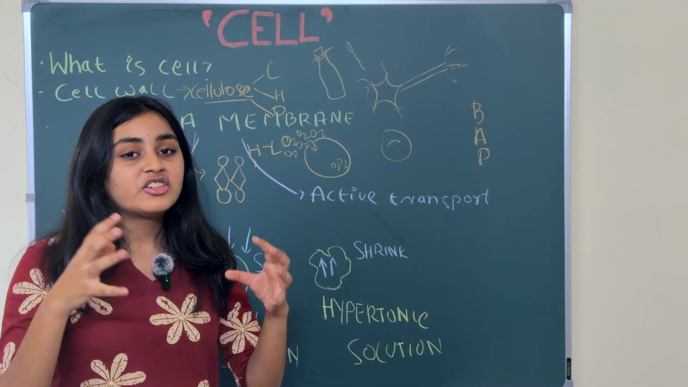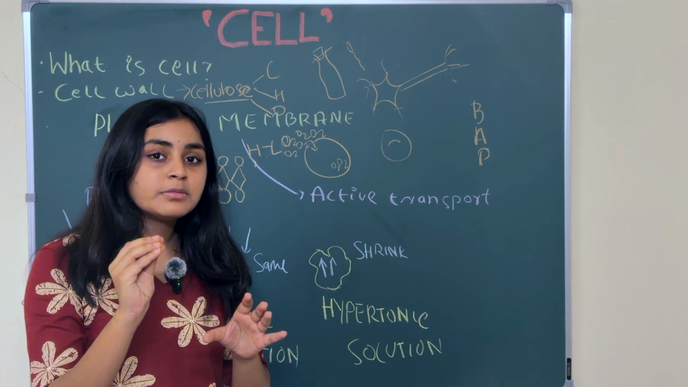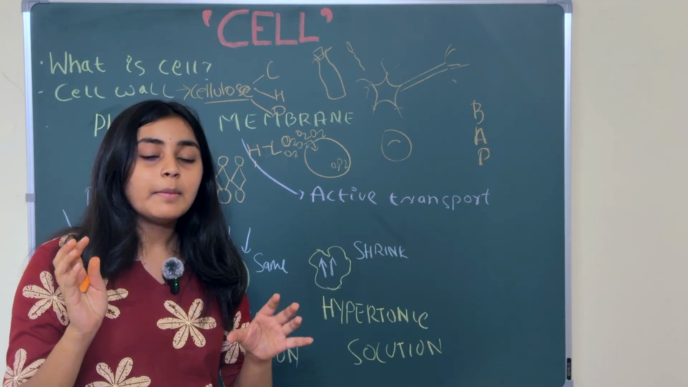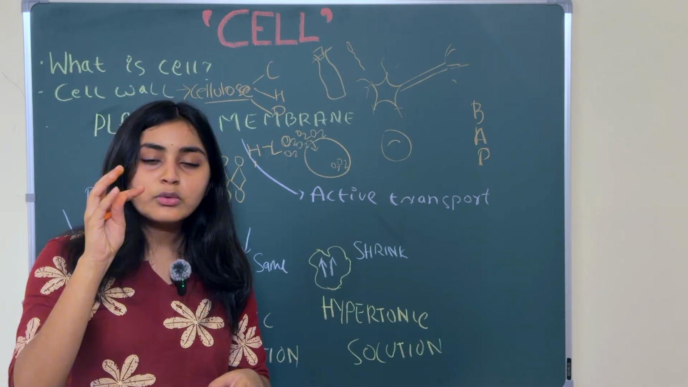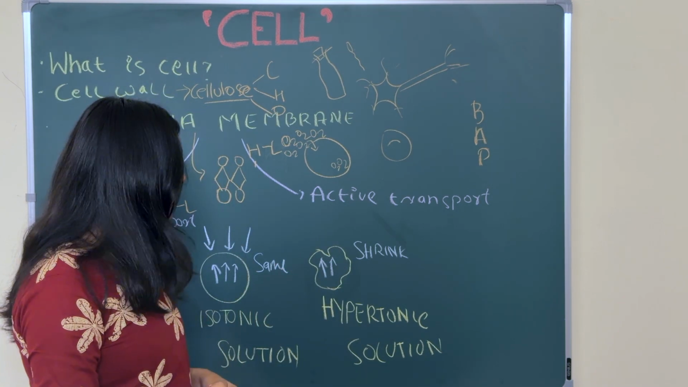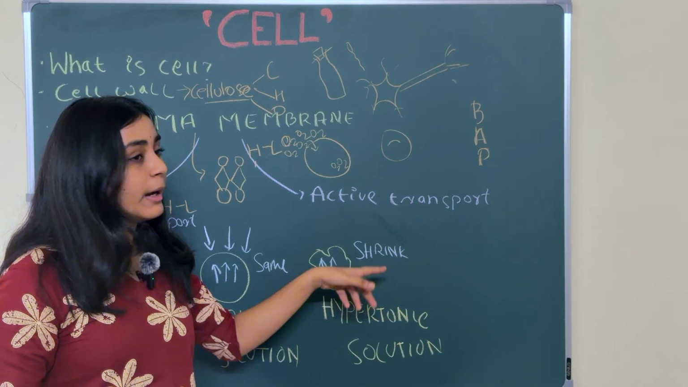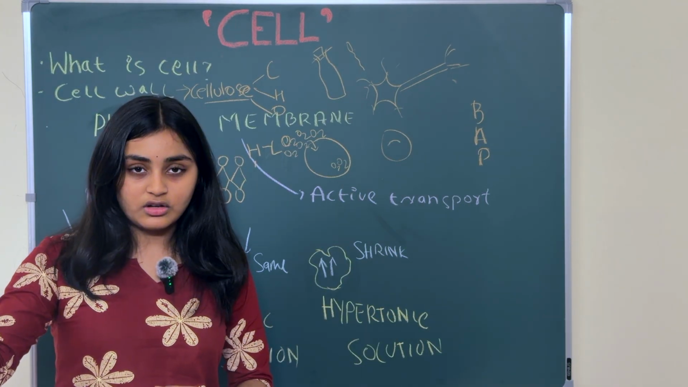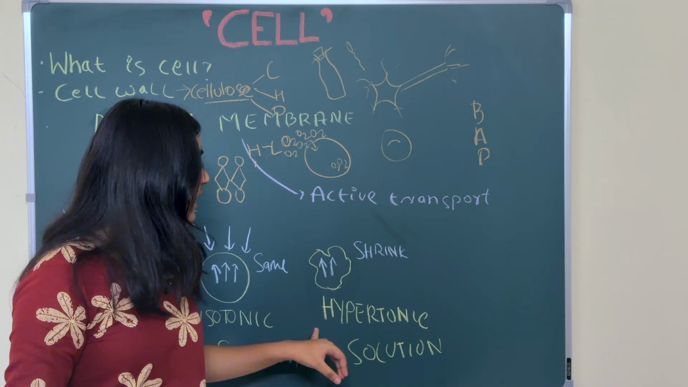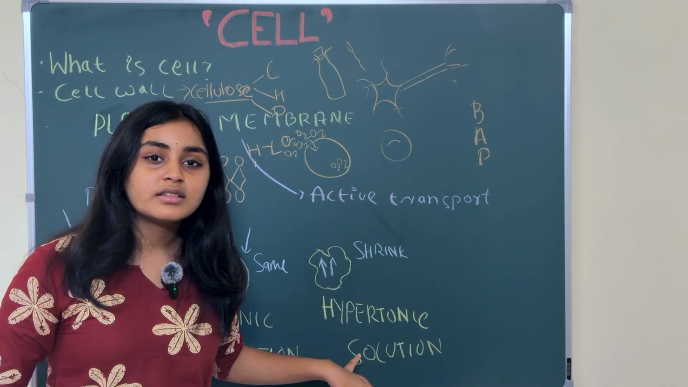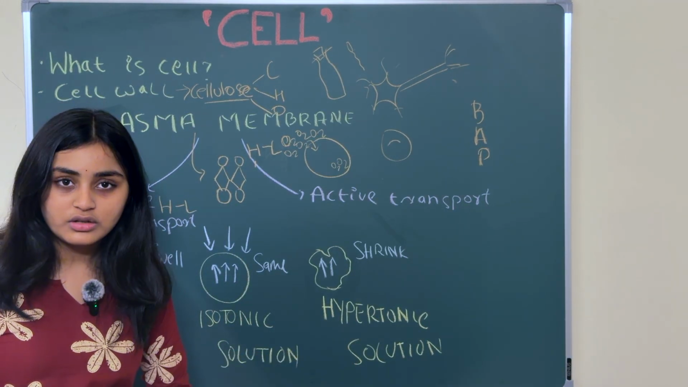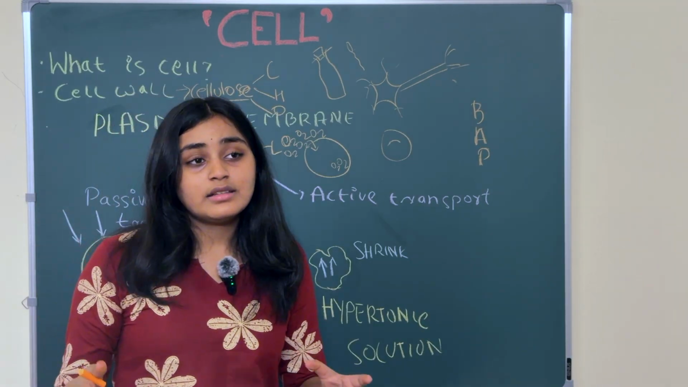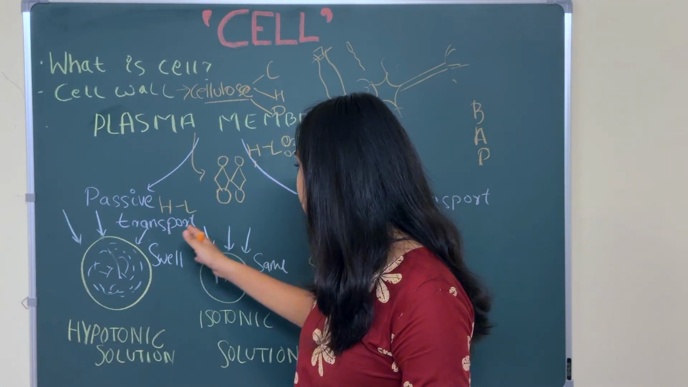So when it shrinks, only the protoplasm of the cell will shrink. The entire cell will not shrink, the cell wall won't shrink, only the protoplasm will shrink. That type of solution, where the water outside is concentrated and inside it is normal, is called a hypertonic solution. Now this is all about passive transport.